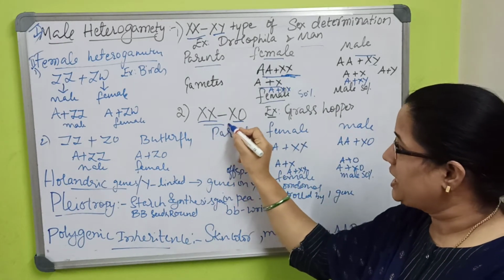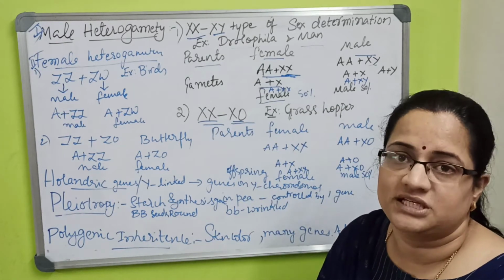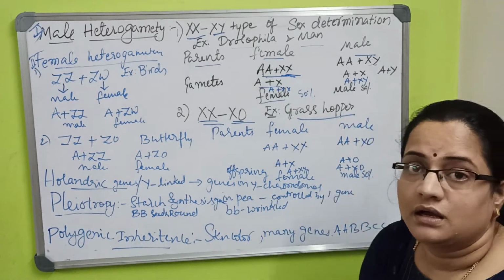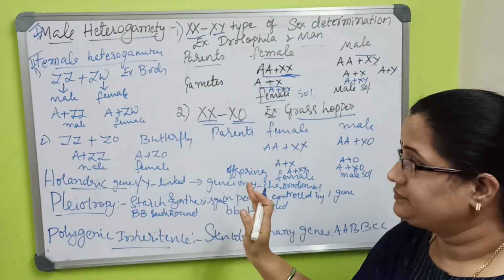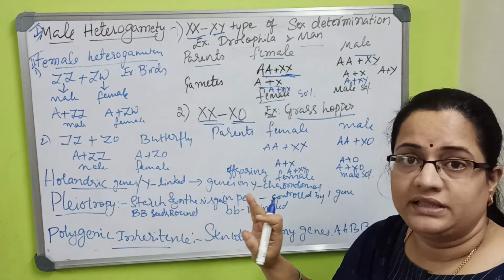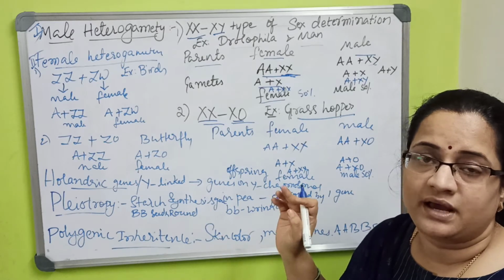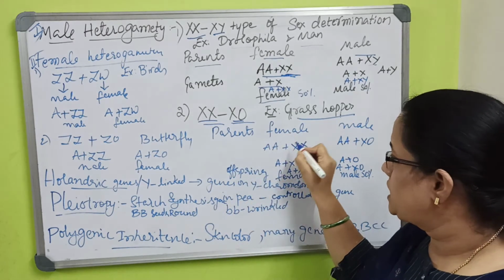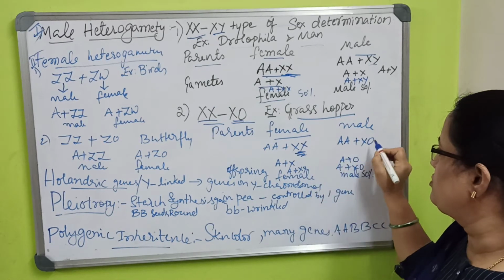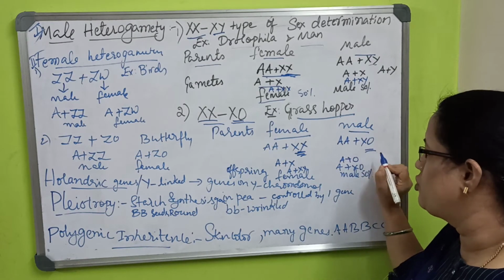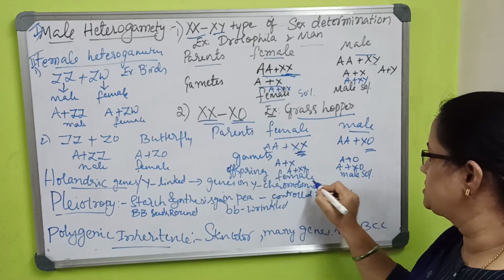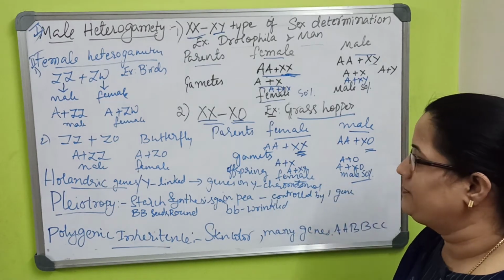But the second one has a different kind of sex determination, which is XX and XO, and the example is the grasshopper. In grasshoppers, birds and butterflies, there are no XY chromosomes; they are different. So in the grasshopper, the female again contains XX chromosomes, like human beings, and the male will have XO. The gametes are the same as in human beings, and again everything is 50%.